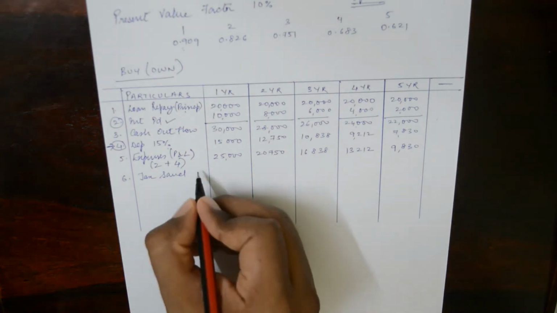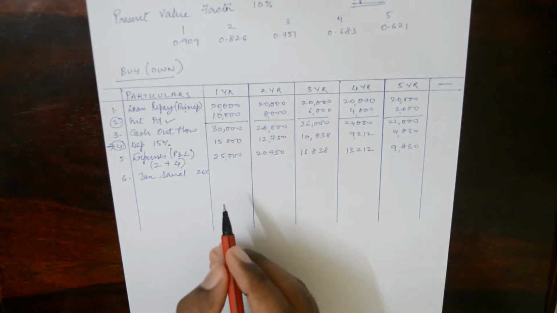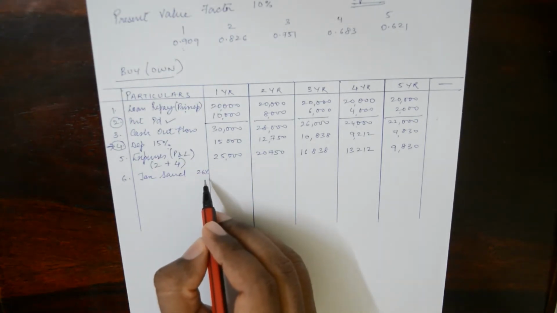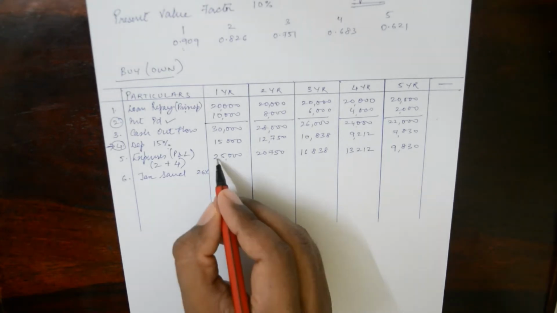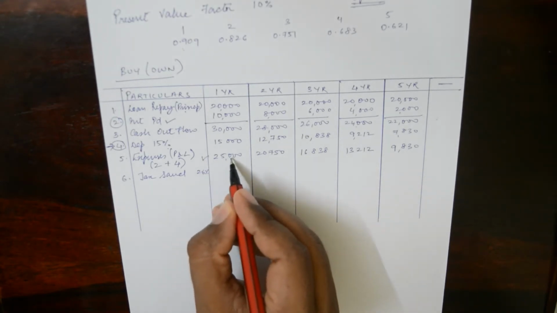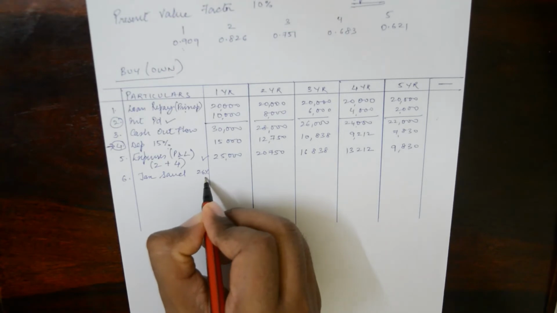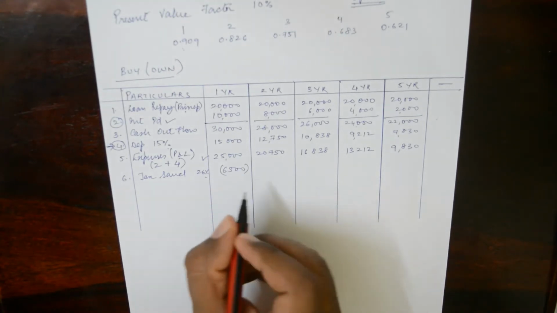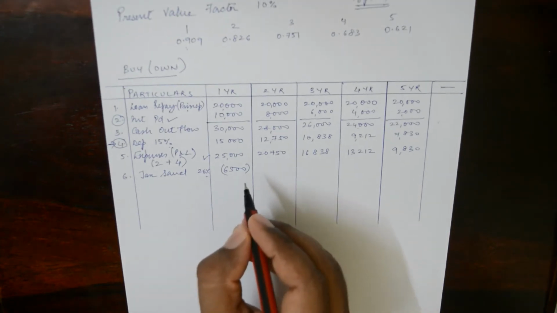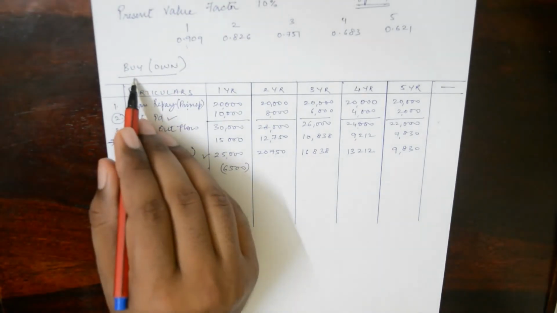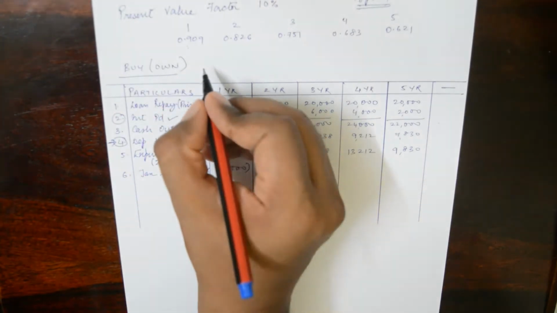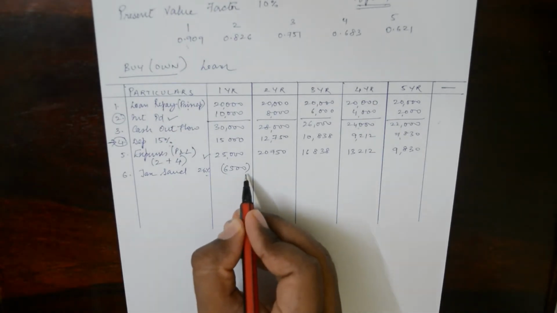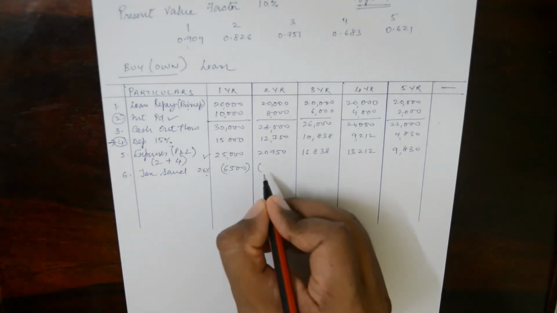Tax saved is 26%. Now if you have seen the tax saved, it is expenses into the tax percentage. So how much is the expenses? Expenses are 25,000. 25,000 into 26% is 6,500 you are saving. This much the businessman is saving his taxes by buying this asset. If he's buying this asset on loan, he's saving taxes of 6,500 for the first year.